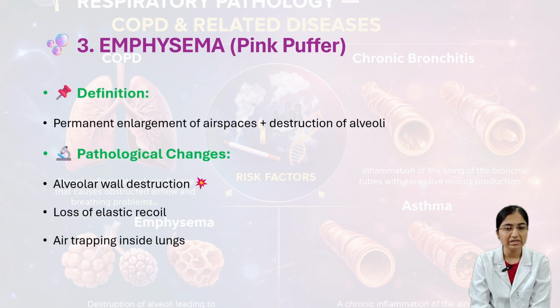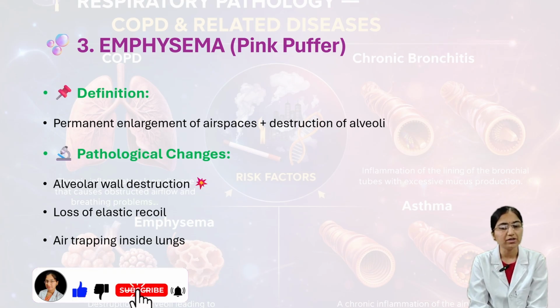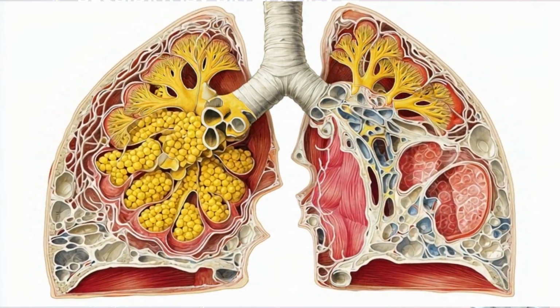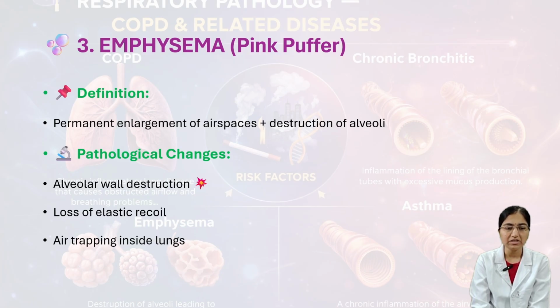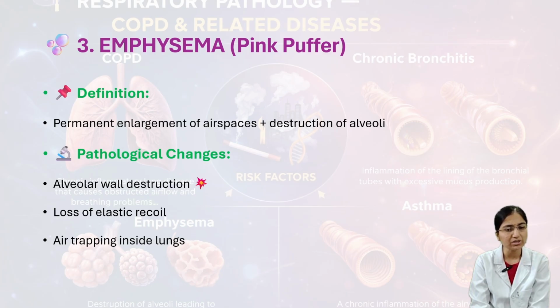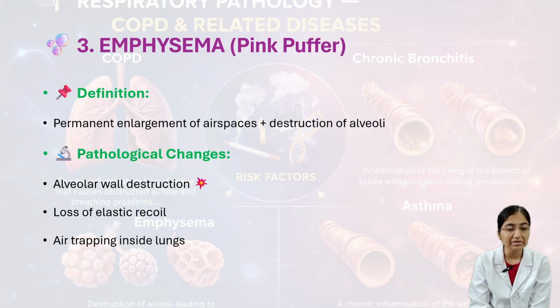Next, we'll see emphysema. Here we'll see the meaning: permanent enlargement of air spaces, including destruction of alveoli. In emphysema, we can see the permanent enlargement and also destruction of alveoli. The pathological changes in emphysema are alveolar wall destruction, loss of elastic recoil, and air trapping inside lungs. So these are the pathological changes we can observe in the case of emphysema.